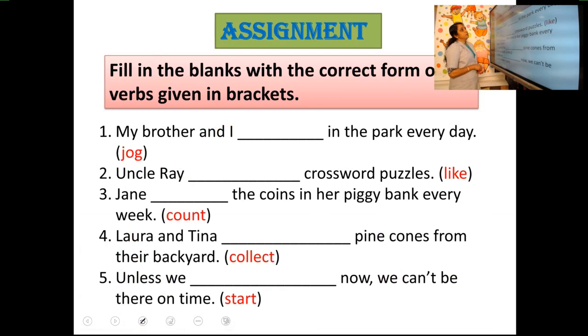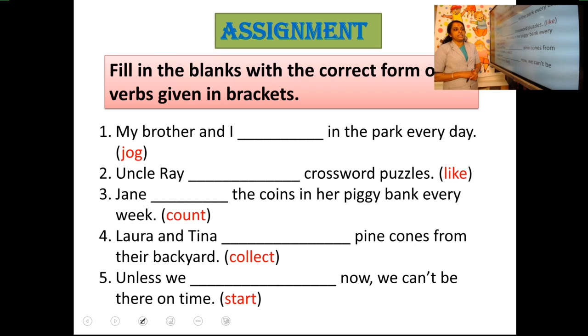Okay. Now, we move on to the assignment part. Fill in the blanks with the correct form of the verbs given in brackets. Just copy this down in your assignment notebook and write the answers. My brother and I dash in the park every day. In bracket, it is jog. Uncle Ray dash crossword puzzles. In the bracket, it is like.